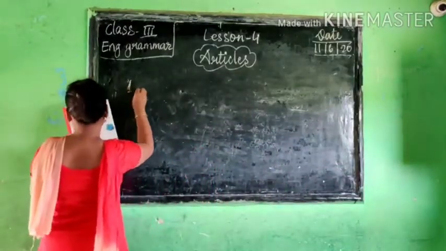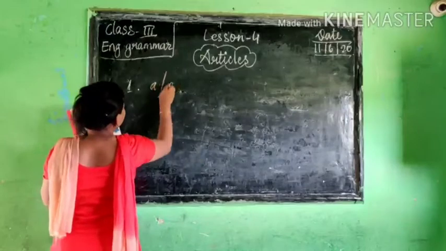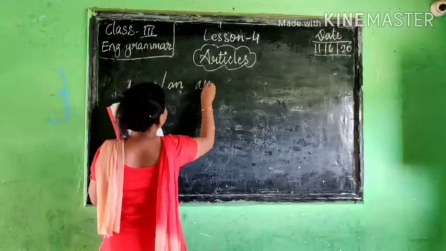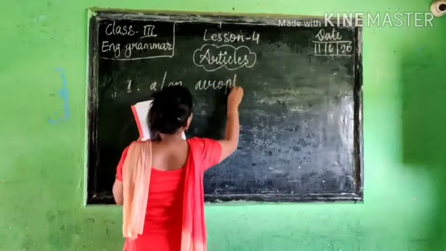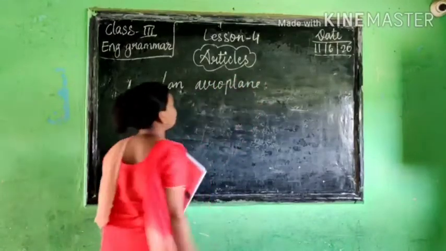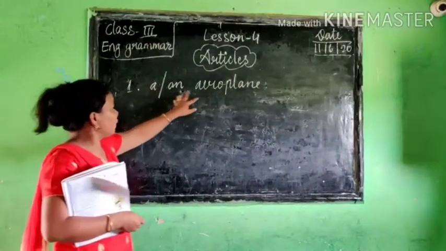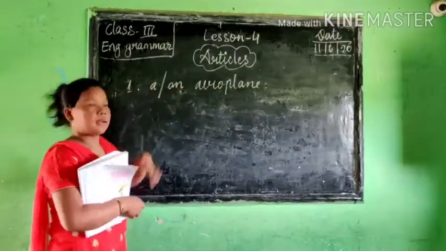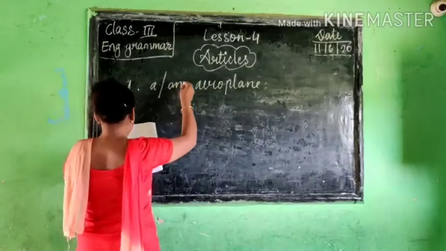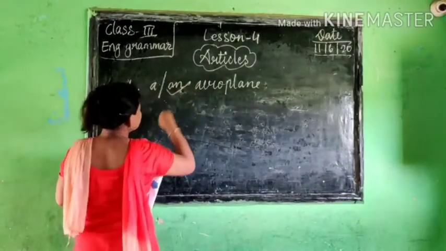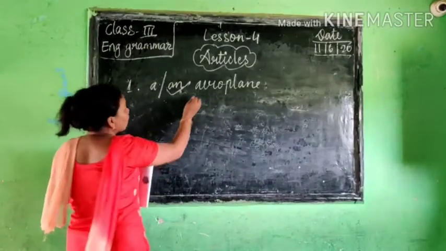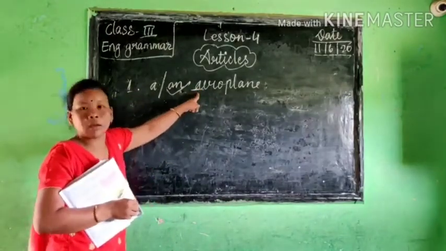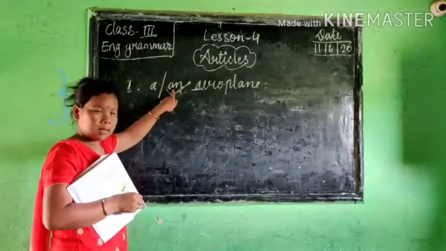First number is a or an, aeroplane. So which will be correct, a or an? Yes, an will be correct. Why? Because the first letter is a vowel, so we use an there.